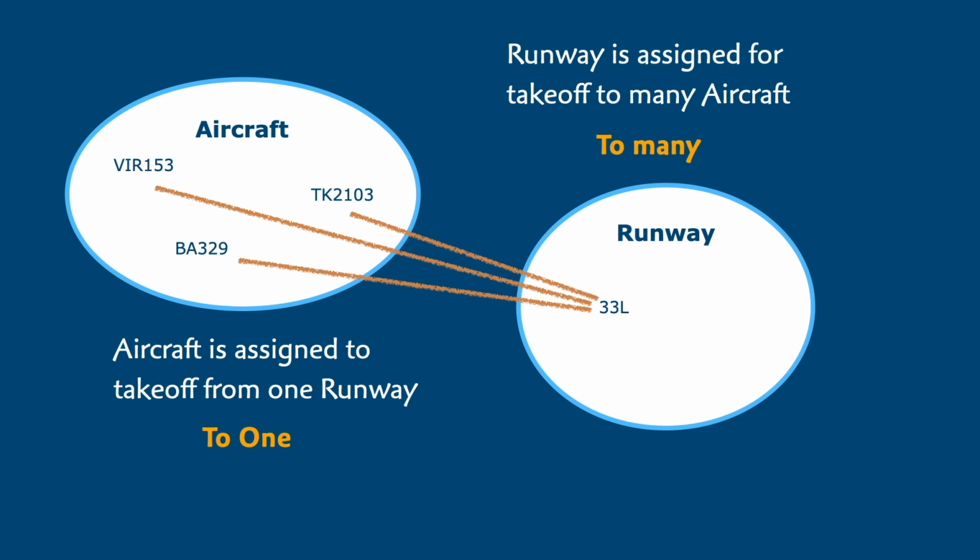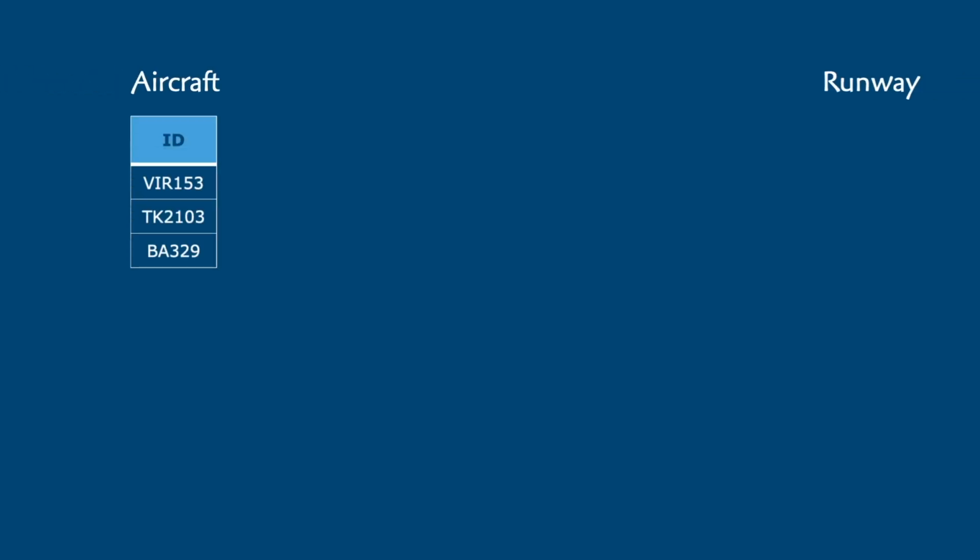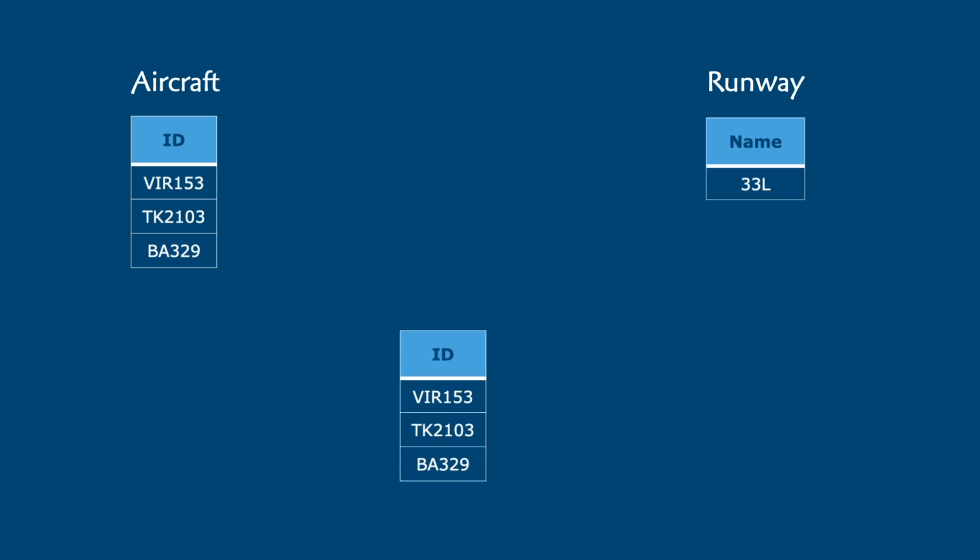The lines help us visualize the mapping, but what we really need is an executable representation of this data, so let's bring up our class tables. Let's first take a look at our two class-based tables, aircraft and runway. We presume there are multiple attributes in both of these classes, like heading for aircraft and maybe length for runway, among others, but we'll focus on just the identifying attributes for now. So how do we capture the fact that our three aircraft instances are each associated with a single runway? One way is to create a third table where we create a row for each mapping. This table correlates the call signs and runway names with a column for each identifying attribute.